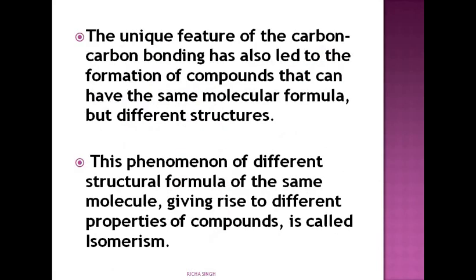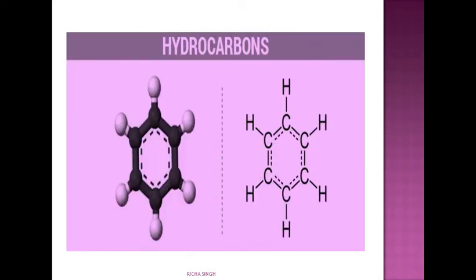The unique feature of carbon bonding led to the formation of compounds that have the same molecular formula but different structures. You have seen in butane and in pentane that the structures can be different, and this phenomenon of different structural formulas of the same molecule giving rise to different properties of compounds is known as isomerism.